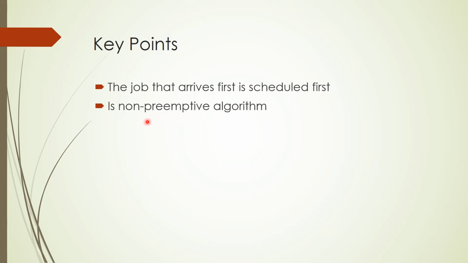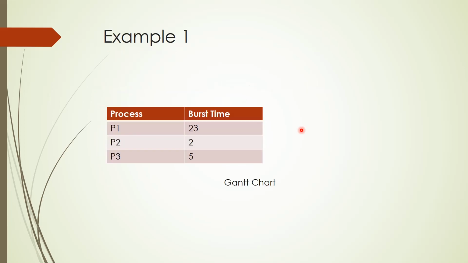So that is how we say this is non-preemptive or cooperating. Suppose there are processes P1 and P2. When P1 is executing in the CPU, P2 will wait for P1 to complete its execution. That is why we say it is cooperating. It is implemented using a queue. Let us look at one example.